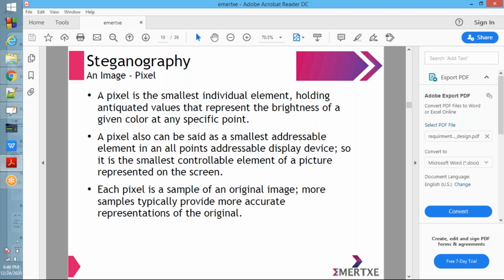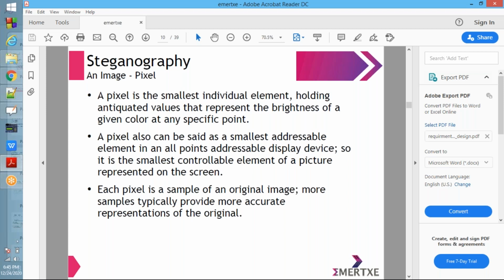Smallest addressable element means it can be controlled. Control in the sense we can vary it. Usually what will happen? You take the image, go to the settings, and in those settings you increase the brightness or decrease the brightness. At that point of time, pixel values will change. That is what smallest controllable element means.